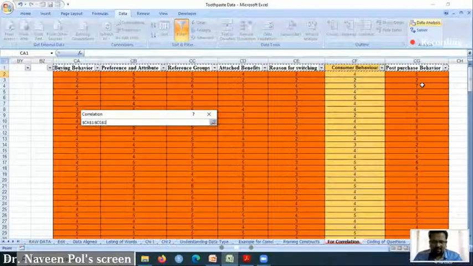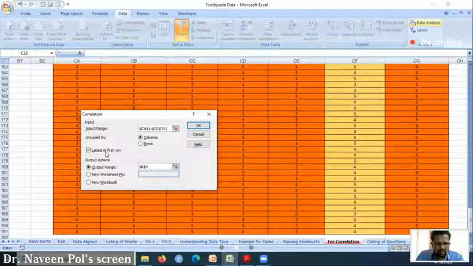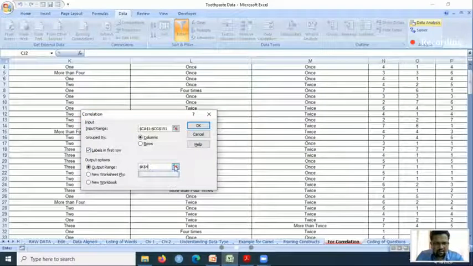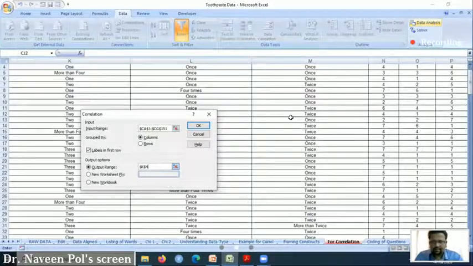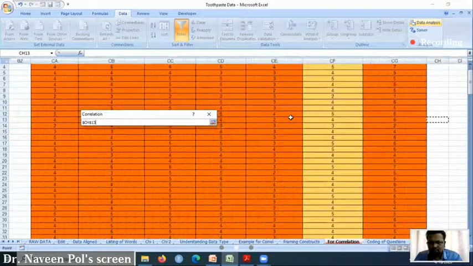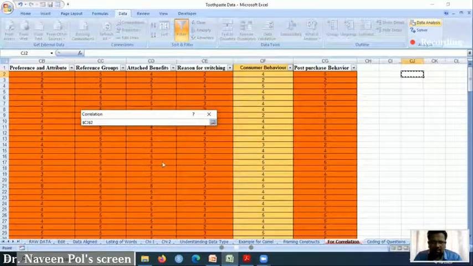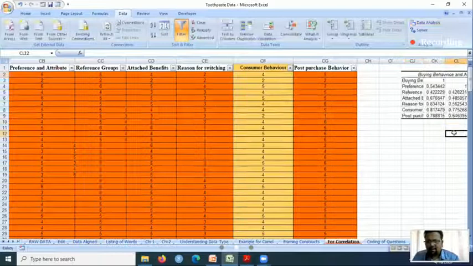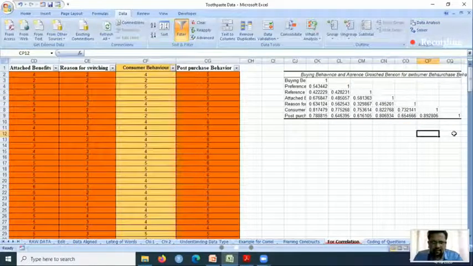I'm taking all this, then I need to put the output here. I have to select where I want my output. Then okay. Now we can see the result has come.